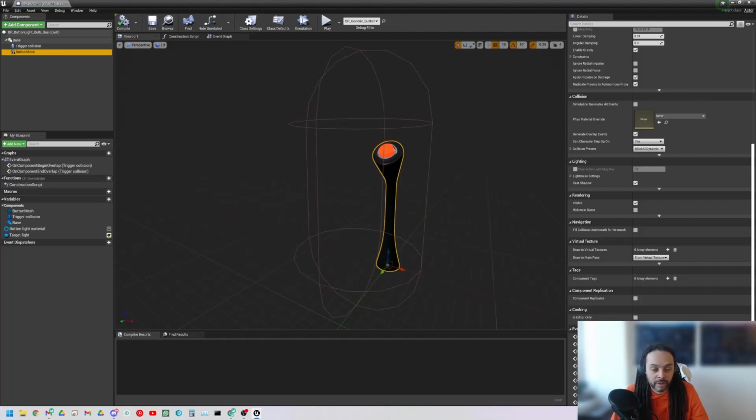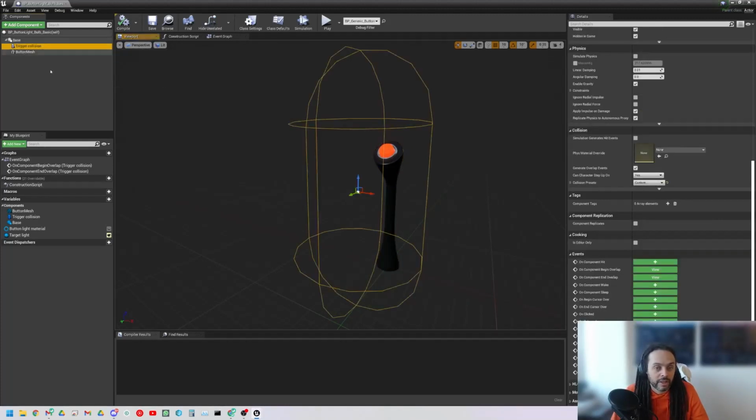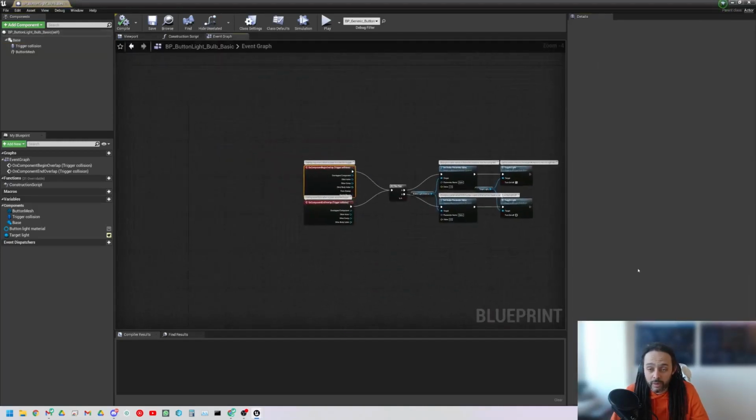Okay, so I'm not actually pressing the button. Nothing's happening with that mesh. It is simply the trigger collision, which is invisible to the player, but as they walk up to it, it triggers. Okay. Now I want to see what code this trigger is running, and how it's getting the light to come on.